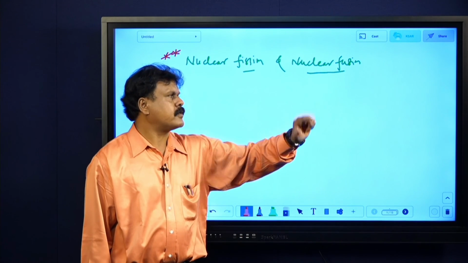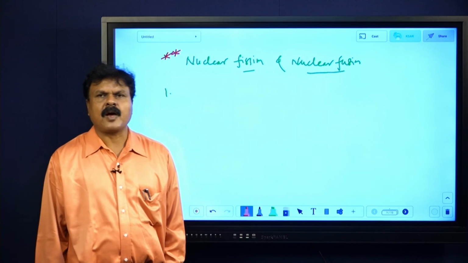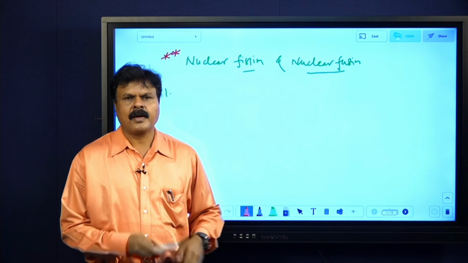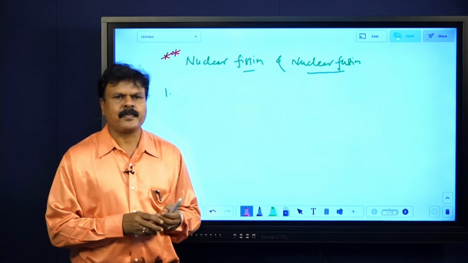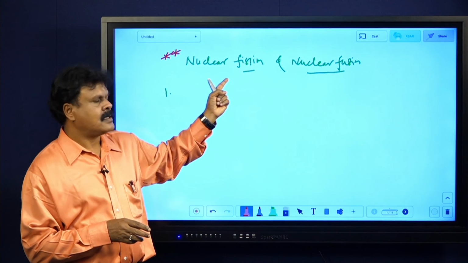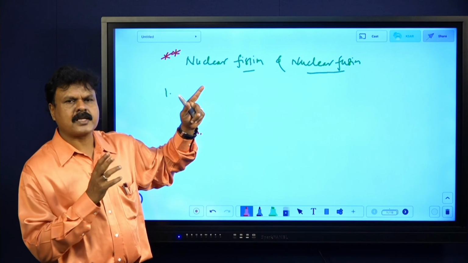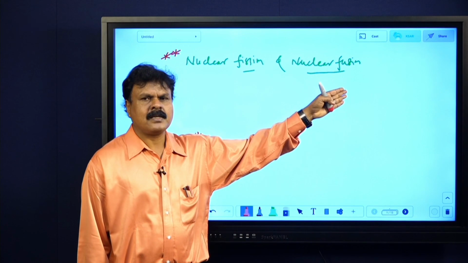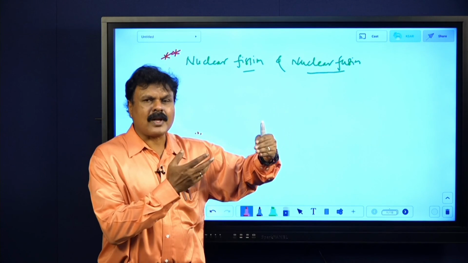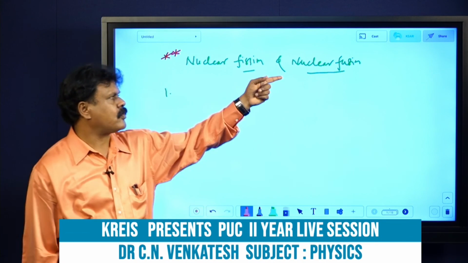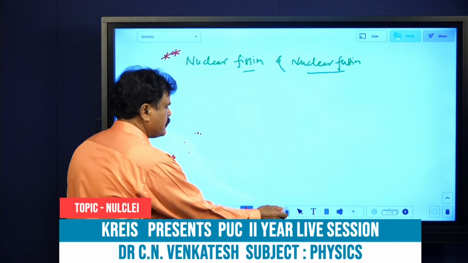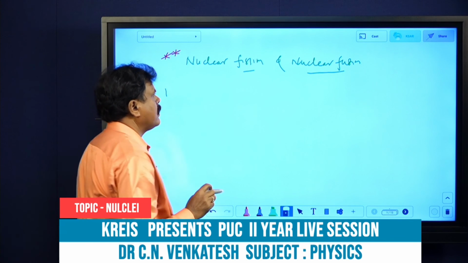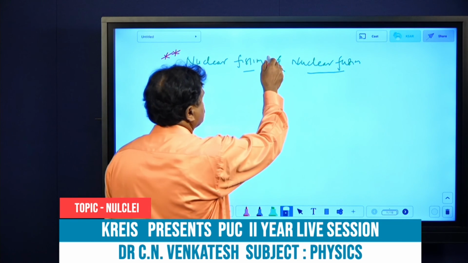Distinguish between nuclear fission and fusion. What do you write on this side, nuclear fusion? You are supposed to write that it is a phenomenon in which two lighter nuclei combine to form a heavy nucleus. Here, fission is a heavy nucleus splitting up into two or more lighter nuclei of comparable masses. Here, two or more lighter nuclei combine to form a heavy nucleus. That is fusion. That is nuclear fission and this is nuclear fusion.